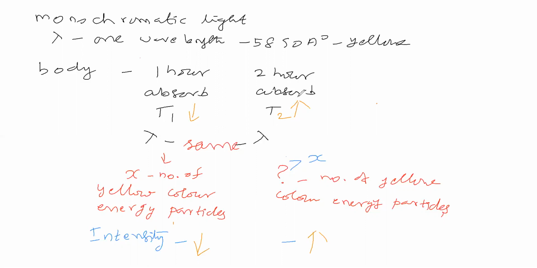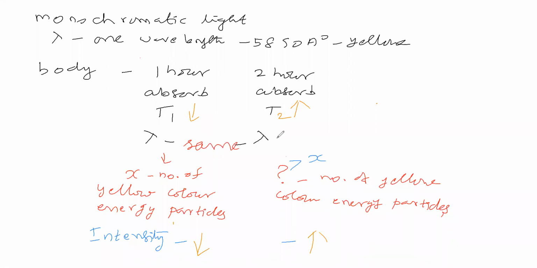Now we will see about this one here. Now the body has absorbed a certain number of energy particles. Number of energy particles absorbed by the body for 1 hour, and number of energy particles absorbed by the body for 2 hours. How do you feel? Here the body is absorbing various wavelengths. In that, you take one wavelength, suppose 5890 angstrom.